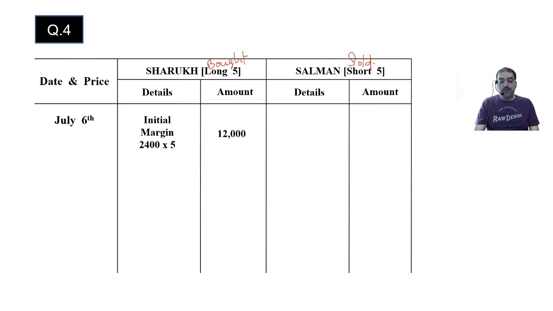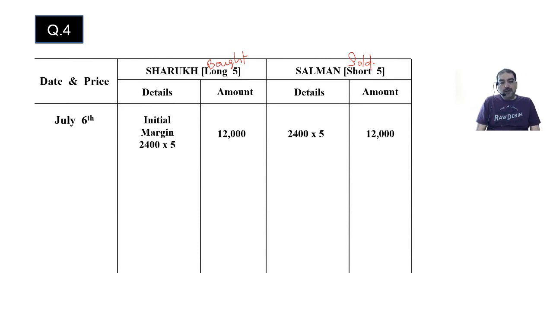Both of them have maintained the same deposit, so both of them will have same calculations. So initial margin 2,400 into 5. Salman 2,400 into 5. Both have maintained 12,000 deposit. Correct?